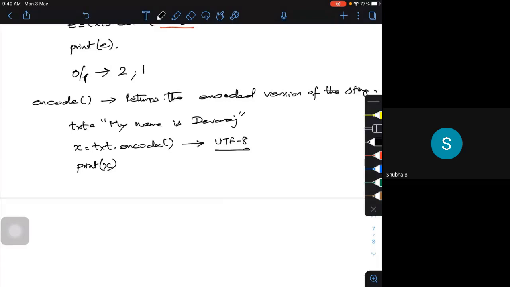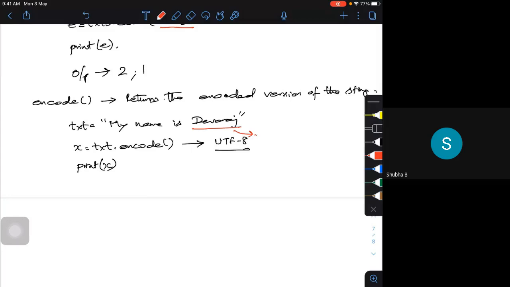So the moment I use this, for this particular name or text, I'll be getting some kind of encoded output.